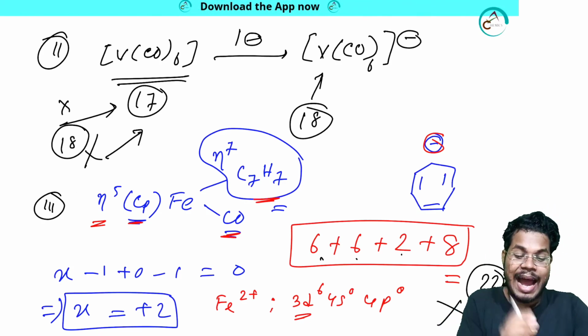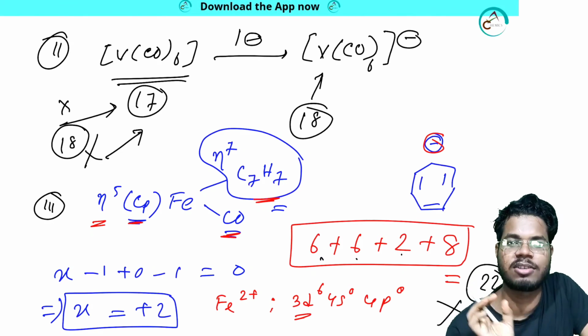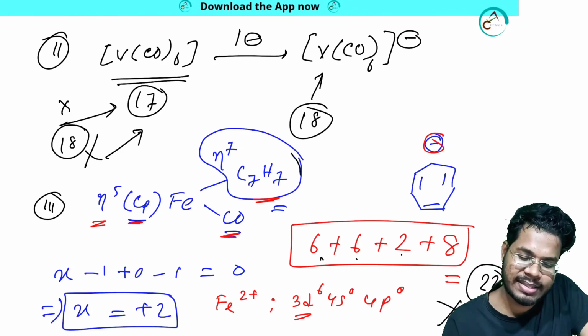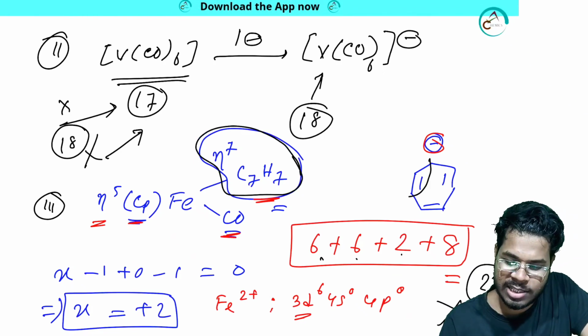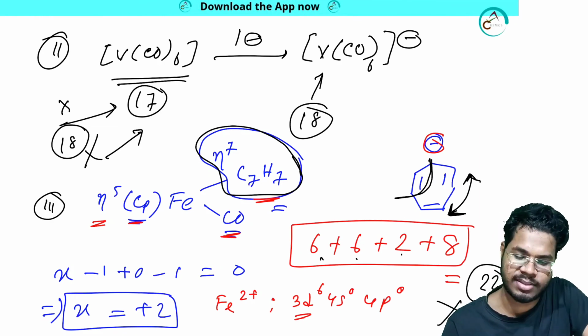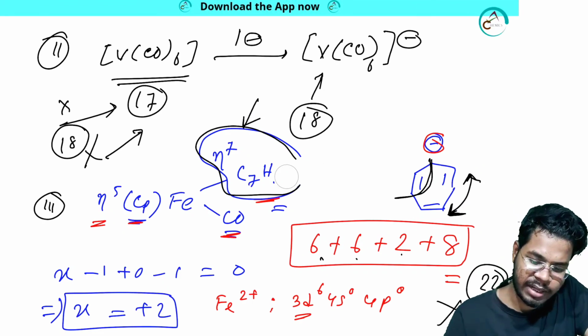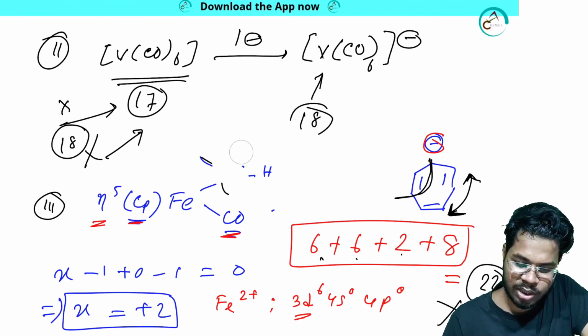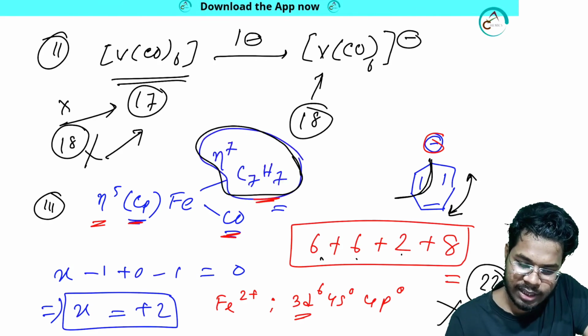So for that, I am going to explain how you can get the exact structure of the system. This system will not donate 7 electrons. This system will donate only this part. All the left part will be inert. This part will not participate in resonance, this part will not participate in this hapticity. So if it will not occur like this, what will happen? Only this part will be like that.